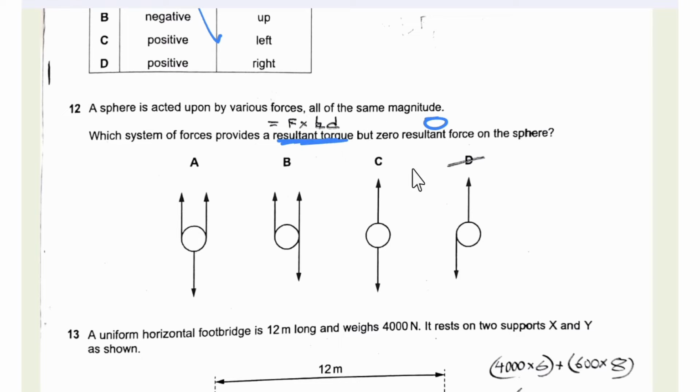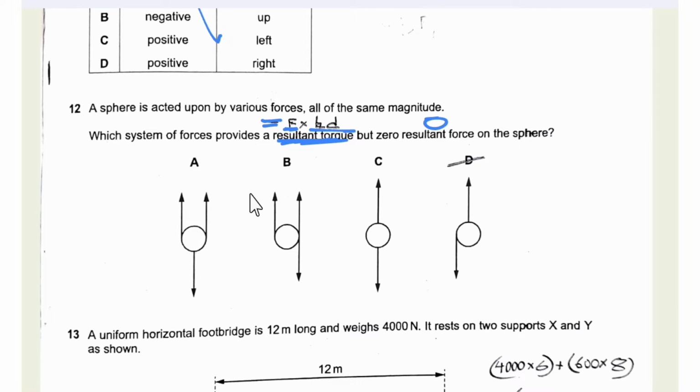So for this system, we know that the moment of force is equal to force and the distance between the two forces. So the forces must have equal magnitude but act in opposite directions, and there must be a perpendicular distance between the forces. So among these options, this is actually a couple question.